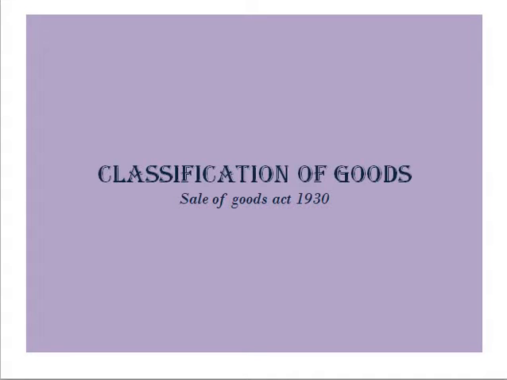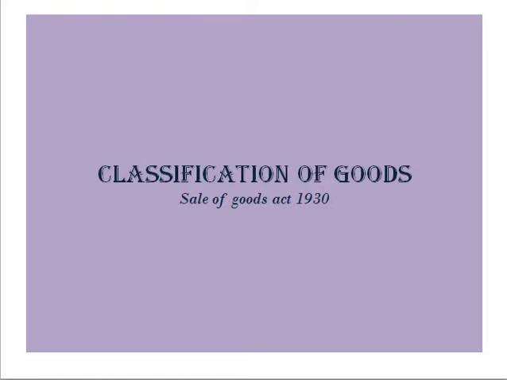In previous classes we were discussing the Sale of Goods Act 1930 and we had discussed many topics under this act, and also we had briefed this act. So now we know what we mean by contract of sale, why we need this act, then what are the essentials of contract of sale, then certain definitions related to this act, that is buyer, seller, mercantile agent, and what do you mean by property, who is an insolvent, what do you mean by price, then quality of goods. Like that we had discussed many topics.